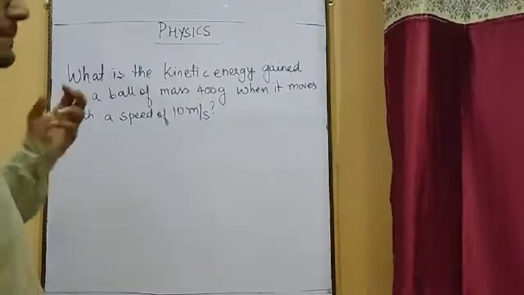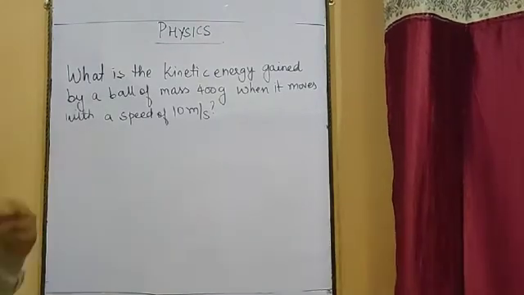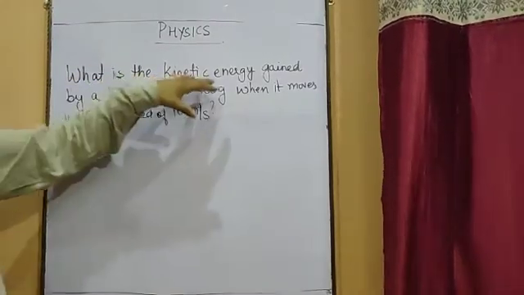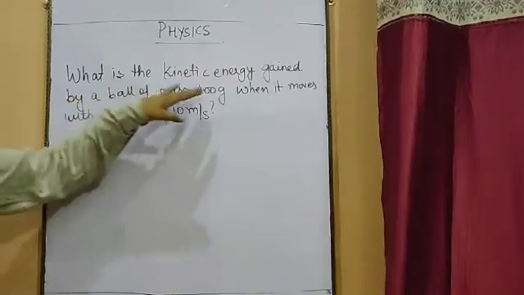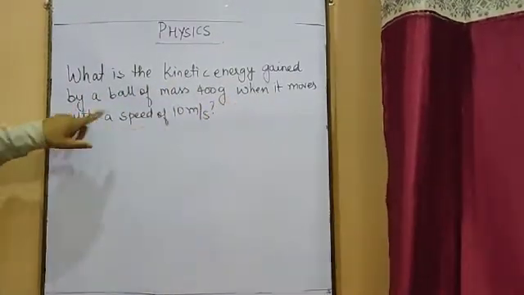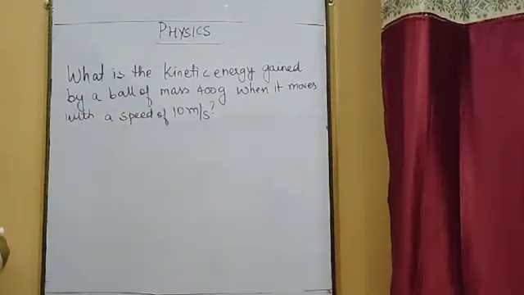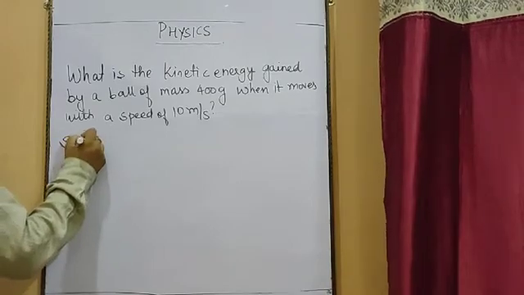Now let us take one simple numerical to find out the kinetic energy of a body and try to understand it. What is the kinetic energy gained by a ball of mass 400 grams? So the mass of the ball is given. Then it moves with a speed, means velocity, of 10 meter per second. So let us solve it.